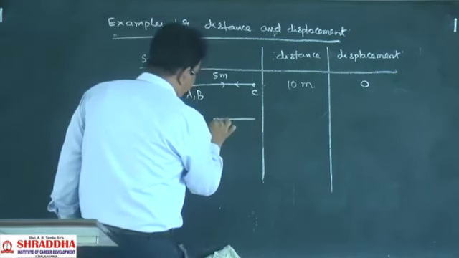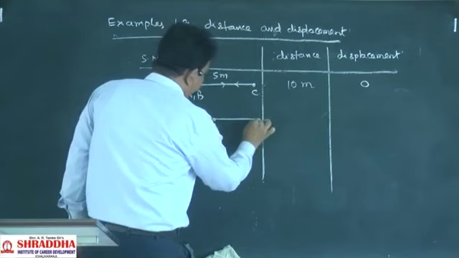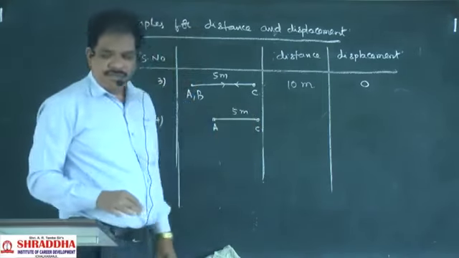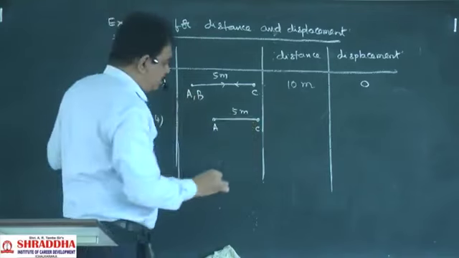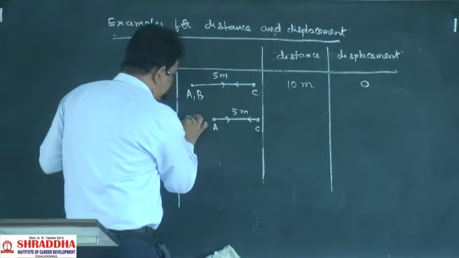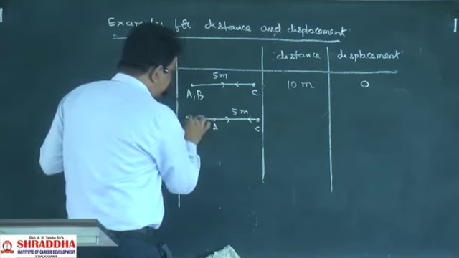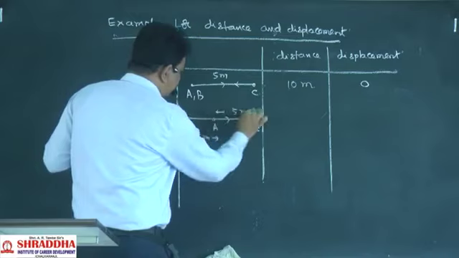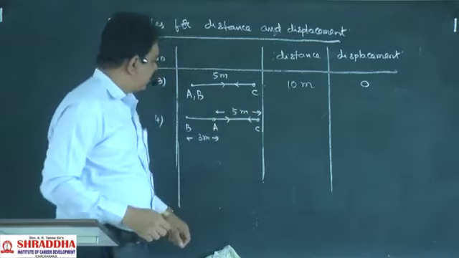Next, take one more example. The body traveled from A and reached C by 5 meters. Again it returned back and came to the point B. This distance value will be 3 meters. This value is 5 meters. What happened?